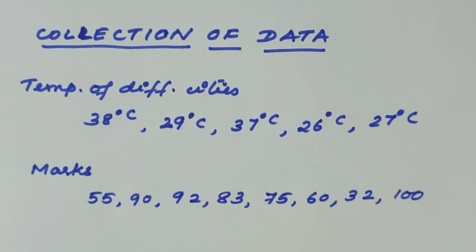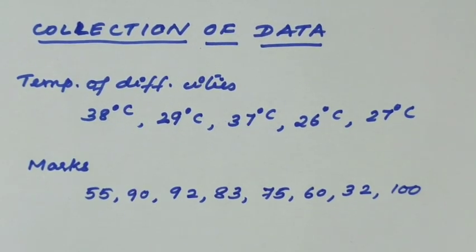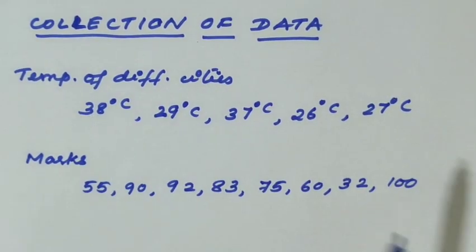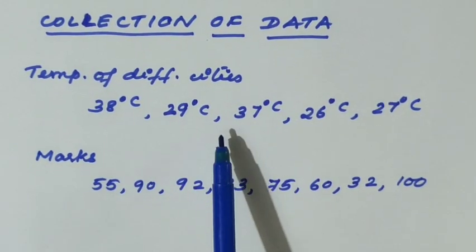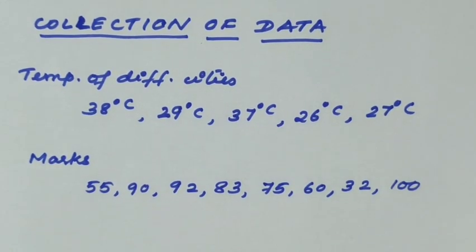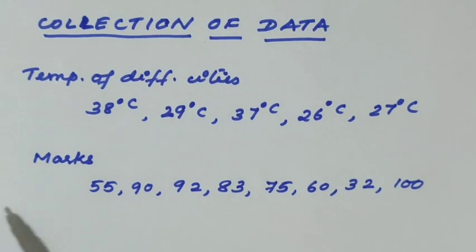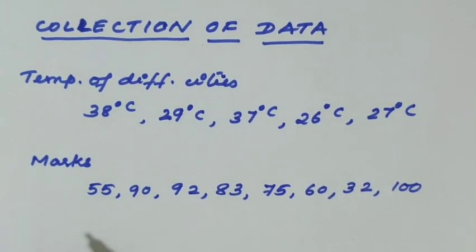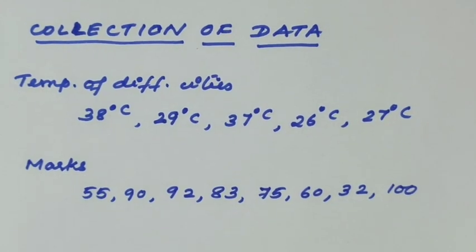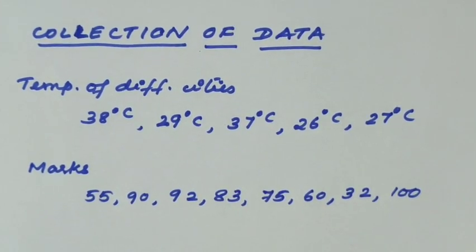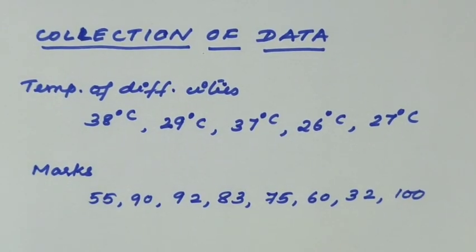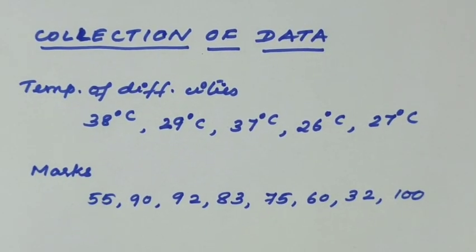First step, collection of data. How we are collecting the data, that is also important. Suppose I collected the data, temperature of different cities: 38 degrees Celsius, 29 degrees Celsius, 37 degrees Celsius, 26 degrees Celsius, 27 degrees Celsius. But with this data, I cannot tell which city is having the highest temperature, which city is having the lowest temperature, like that. This is just data only. So for getting information on which city is having the highest temperature, we need some more information, right?